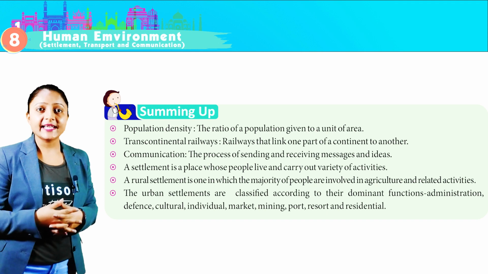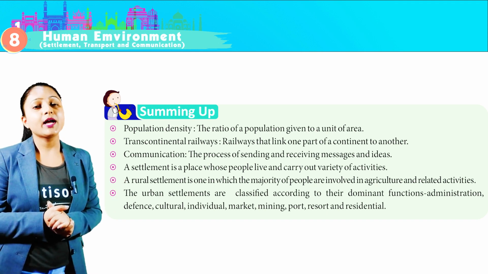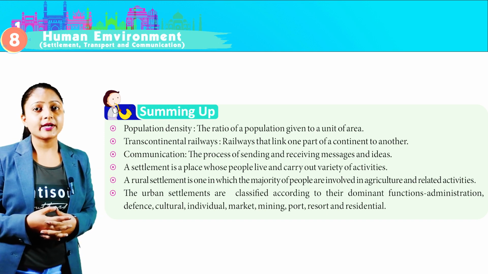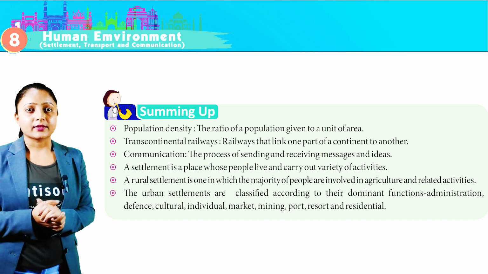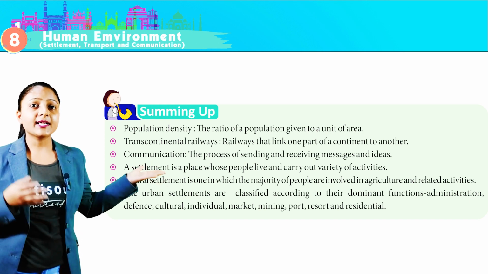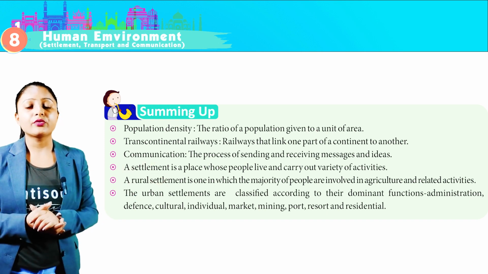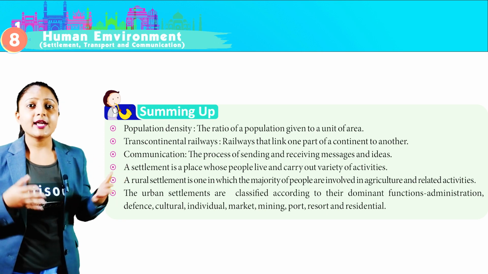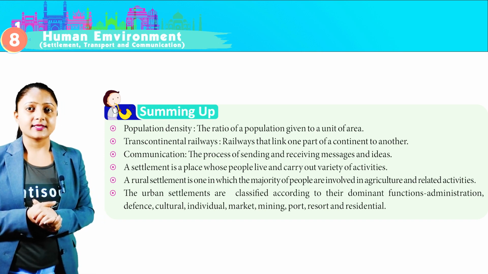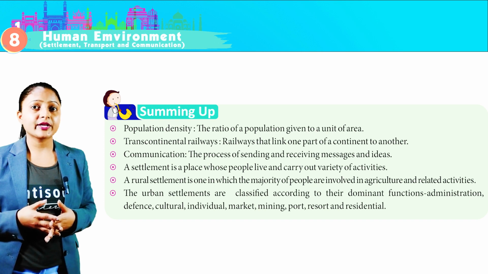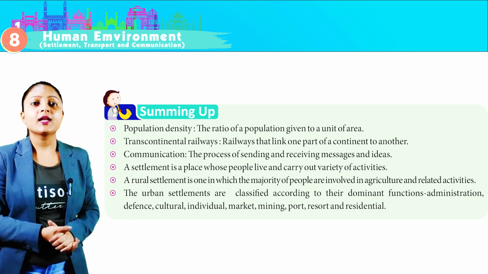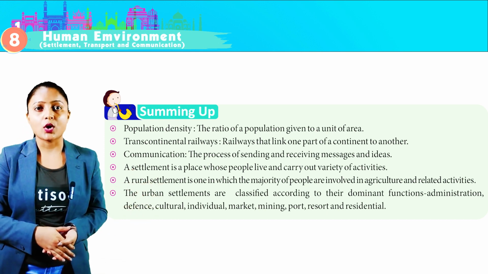Summing up. Population density: the ratio of a population given to a unit of area. Transcontinental railways: railways that link one part of a continent to another part of the continent. Communication: the process of sending and receiving messages and ideas. A settlement is a place where people live and carry out a variety of activities. A rural settlement is one in which the majority of people are involved in agriculture and related activities. The urban settlements are classified according to their dominant functions: administration, defense, cultural, industrial, market, mining, port, resort, and residential.